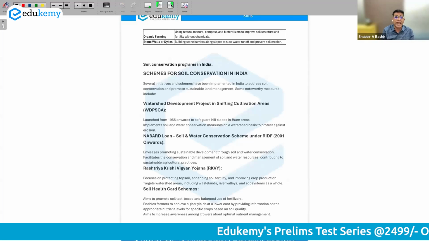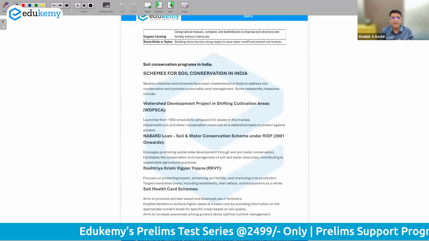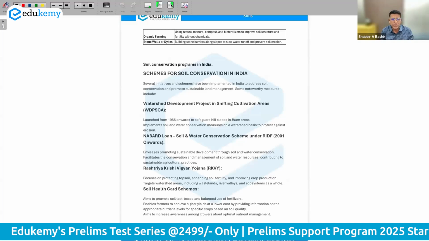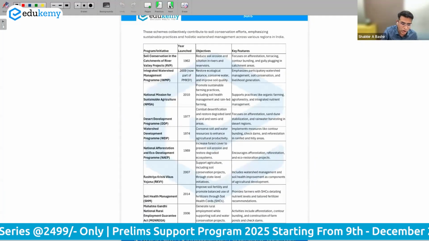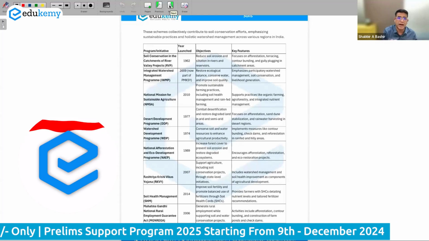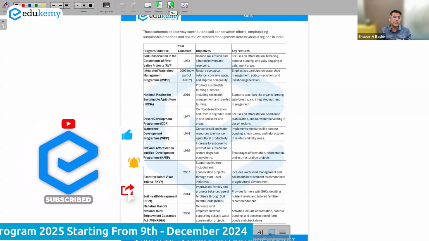And plus whatever programs we have in India related to soil. There is the Soil Health Card scheme. We have the PM-PRANAM scheme, which comes under organic farming. Yes. Plus a lot of technologies have been developed as a part of the programs. So you can all download this material for a revision of soils.